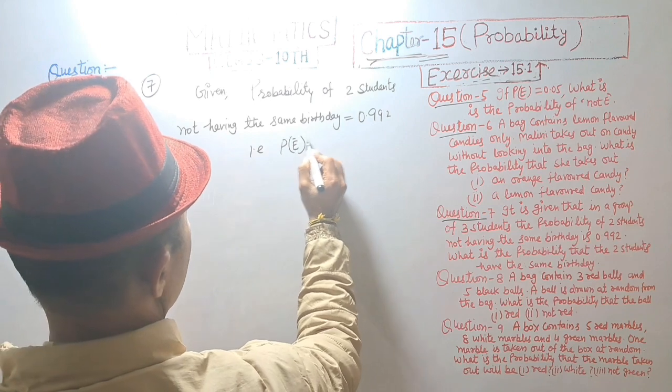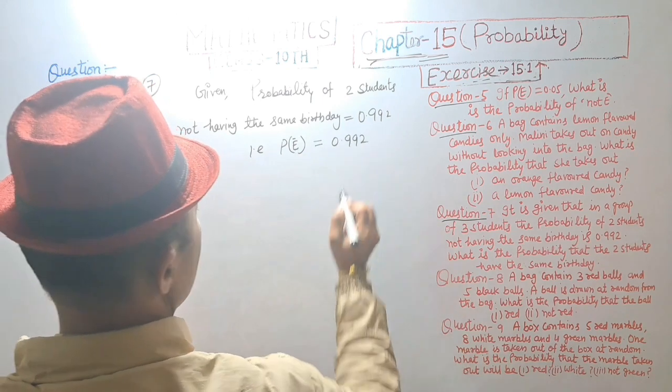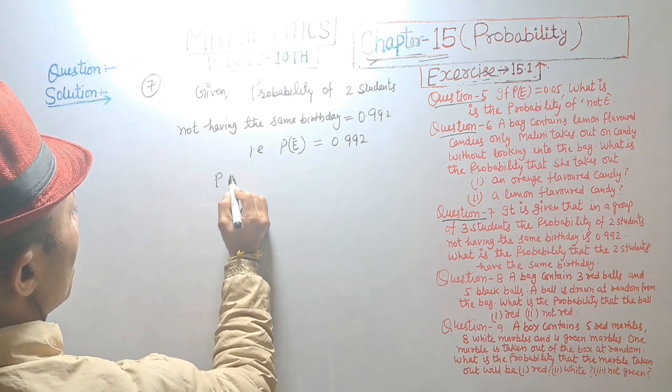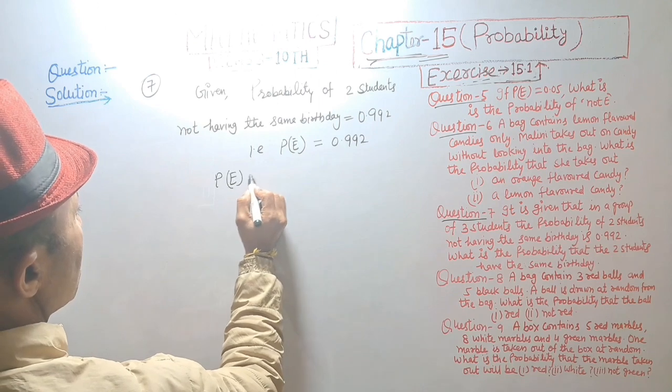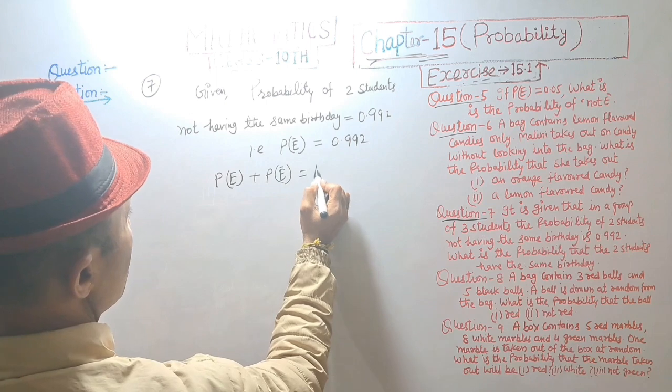Probability of E dash is equal to 0.992, and we know that probability of event E plus probability of event E dash is equal to 1.